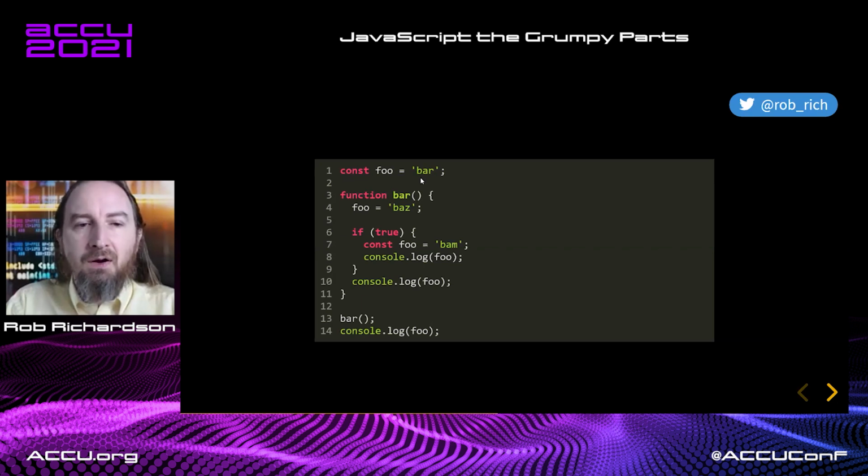Foo equals bar. We'll run our bar function. And now we set foo equals to baz. Let's go find that foo variable. Now this foo isn't available. It's inside of a curly brace and it's scoped to a curly brace because let and const are.